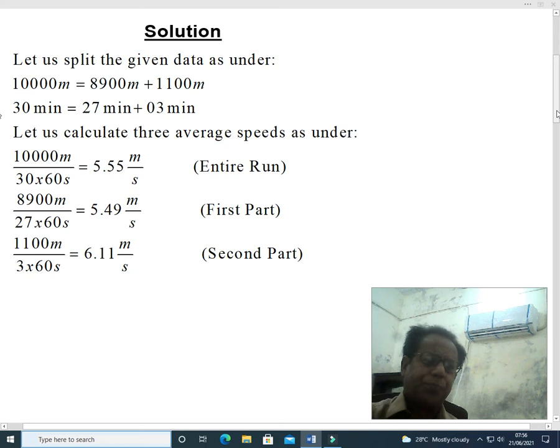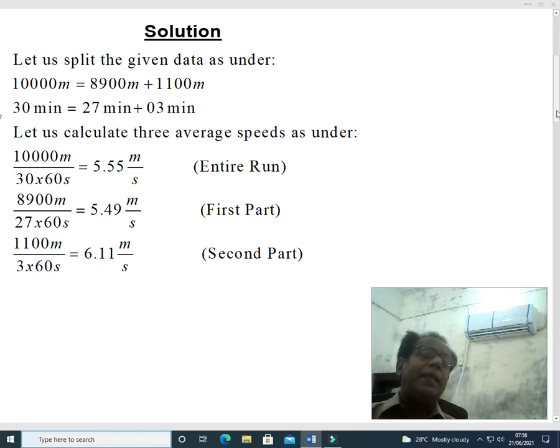So we have split 10,000 meter into 8,900 meter plus 1,100 meter. Similarly, we have split time 30 minute into 27 minute plus 3 minute. That is to say, in 30 minutes 10,000 meter are to be covered, in 27 minutes 8,900 meters are to be covered, and in 3 minutes 1,100 meters are to be covered.